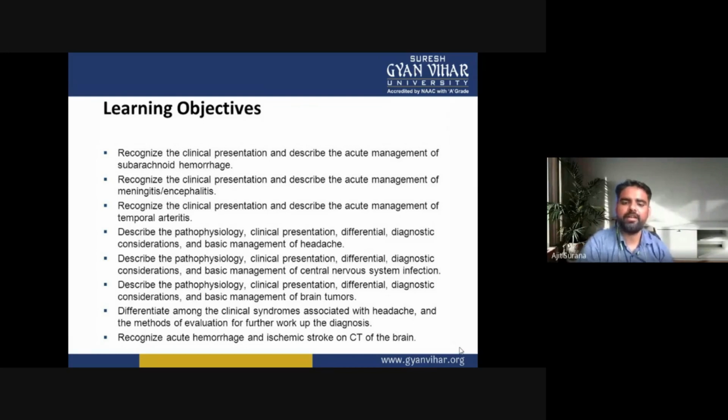which type of brain tumor it is. Differentiate among the clinical syndromes or clinical features associated with headache and the methods of evaluation for further work-up of the diagnosis of headache, and recognize acute hemorrhage and ischemic stroke on CT of the brain. So this is all about the learning objectives of clinical neurology, in which the student will understand different types of diseases.